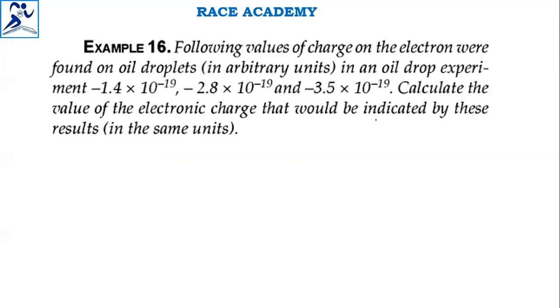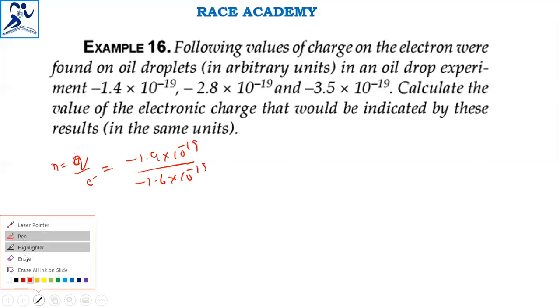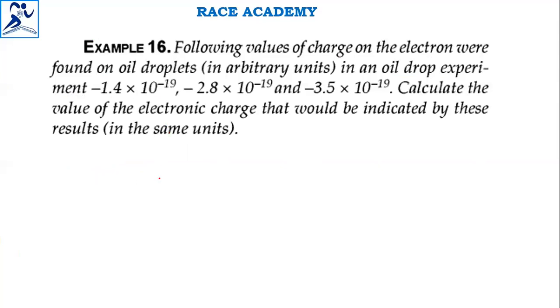Calculate the value of electron charge that would be indicated by the results. They have asked for the value of charge on the electron found from the droplets. When you want to calculate the value of charge, Q is equal to N into e. You can find how many electrons are there, so the number of electrons can be calculated using charge by e. So the charge is minus 1.4 into 10 to the power of minus 19 by minus 1.6 into 10 to the power of minus 19. That also you can do, but the aim of the problem is to calculate only the value of electronic charge.